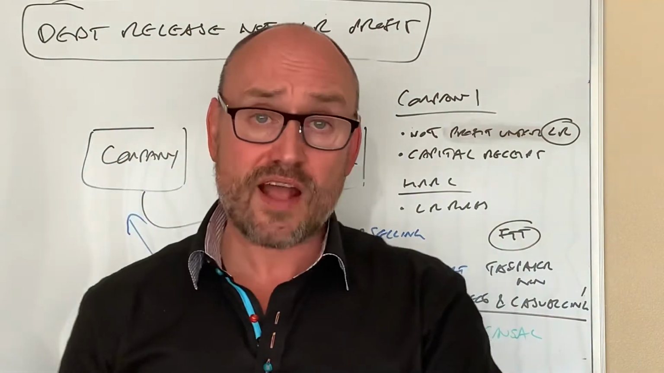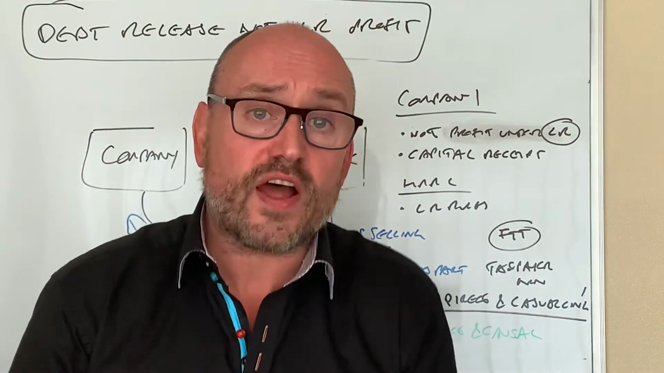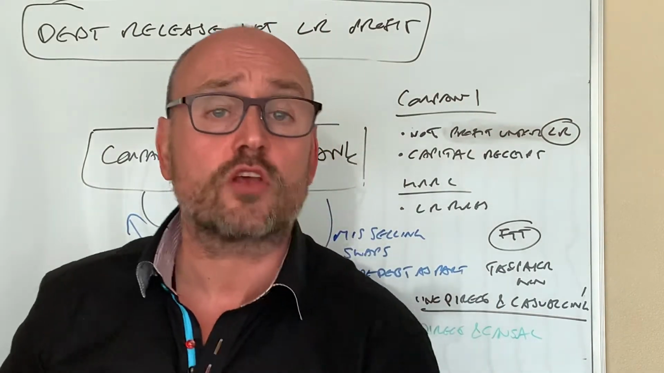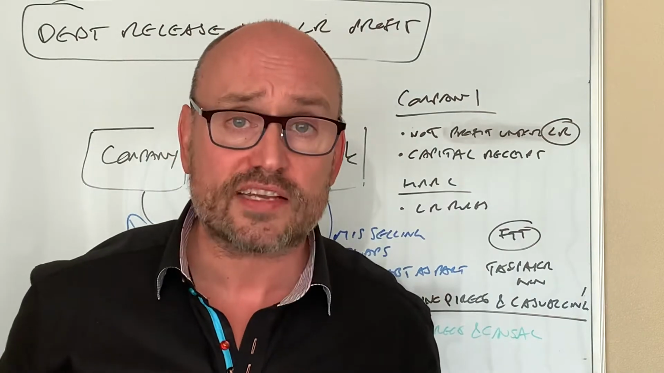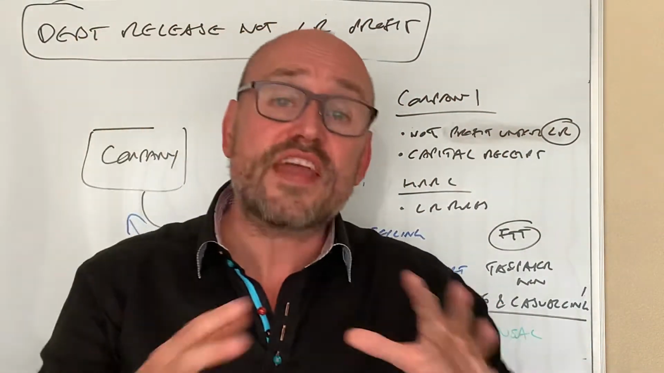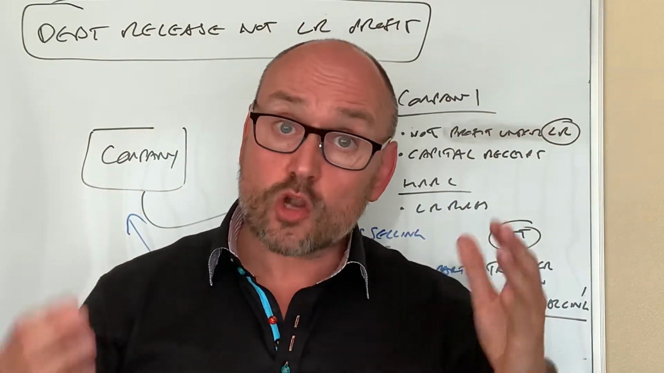HMRC didn't agree with that. They opened an inquiry. They said, no, it's to do with the fact you've got a loan and the loan has been released and your credit's gone to the profit and loss account. So we want corporation tax on that £3 million. Thank you very much. The thing went to court, went to the tribunal, and this is what transpired.